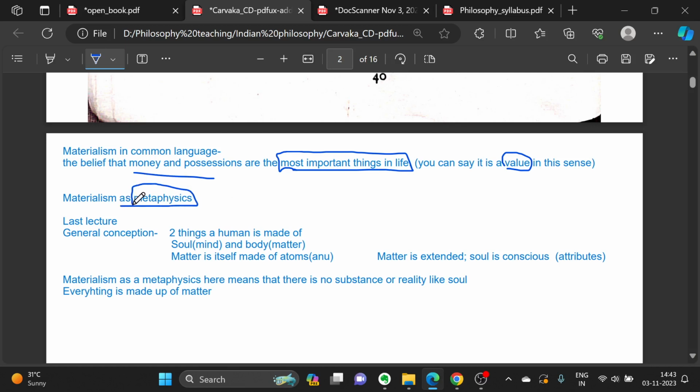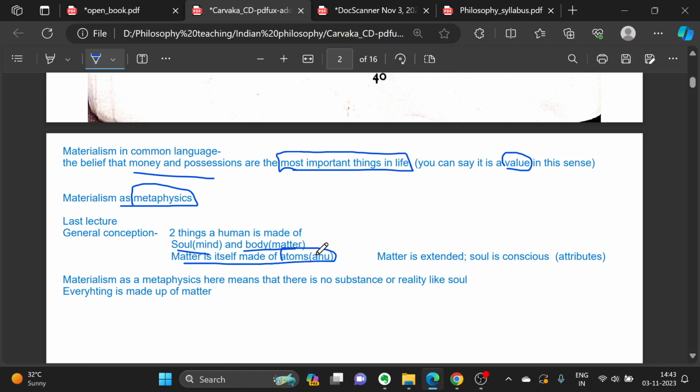So, in the last lecture, while talking about the problem of duality in metaphysics, I told you that human beings are considered to be made of soul and body. In a lot of religious texts and in a lot of philosophy, this is the conception of humans. And matter itself is said to be made of atoms.